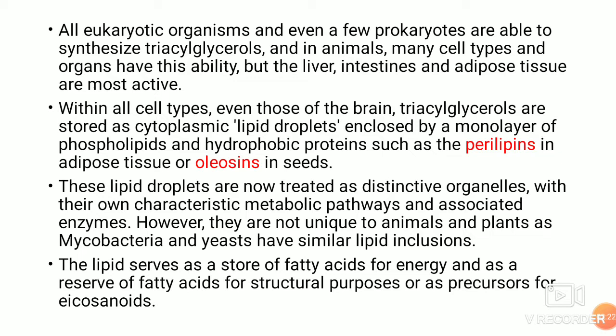Within all cell types, even those of the brain, triglycerols are stored as cytoplasmic lipid droplets enclosed by monolayers of phospholipids and hydrophobic proteins such as perilipins in the case of adipose tissue and oleosins in the case of seeds. These lipid droplets are now treated as distinct organelles with their own characteristic metabolic pathways and associated enzymes. So they are very much common in all the species.